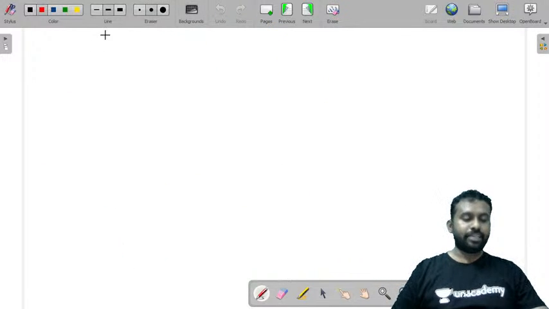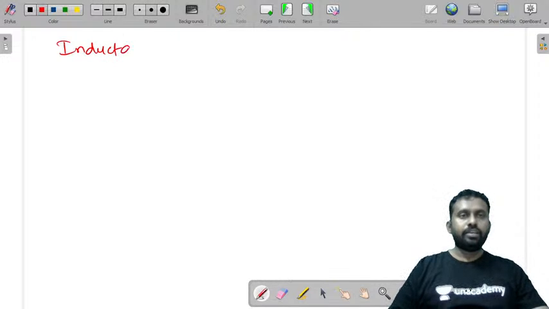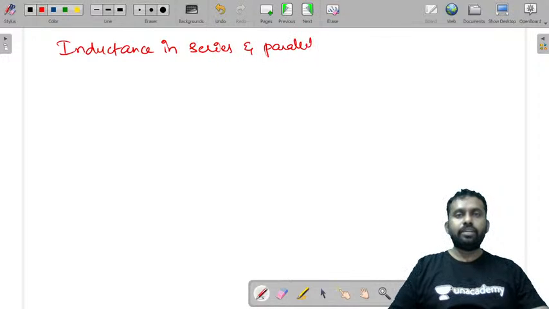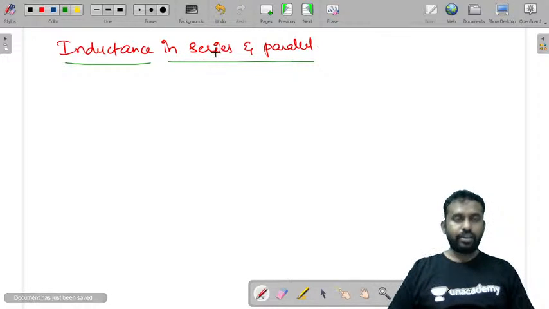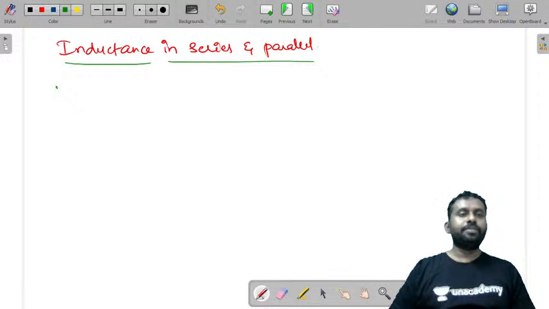Now let us look at inductance in series and inductance in parallel, considering the mutual inductance. Now let us say there are 2 points here: one is aiding and the other one is opposing.